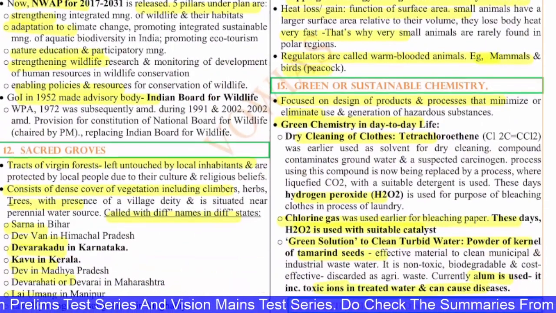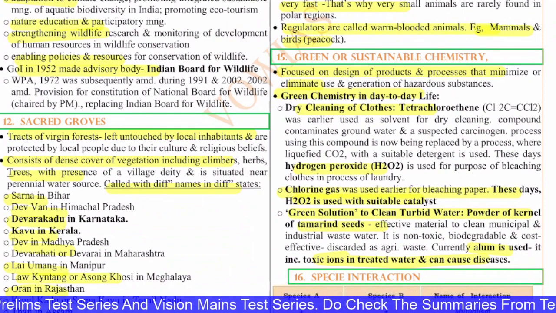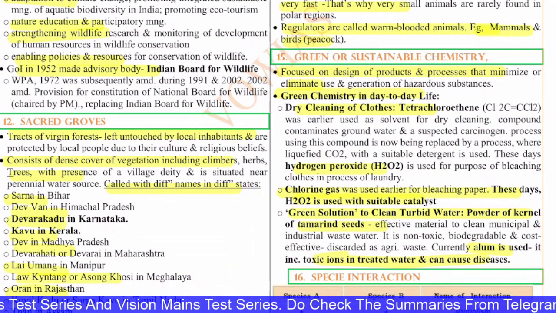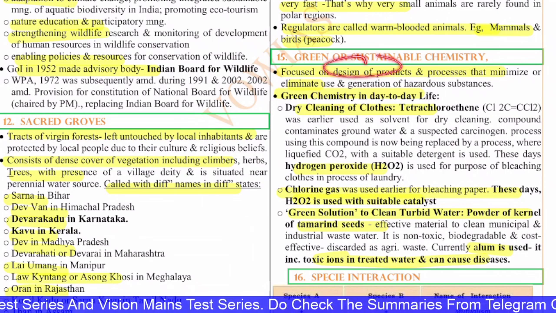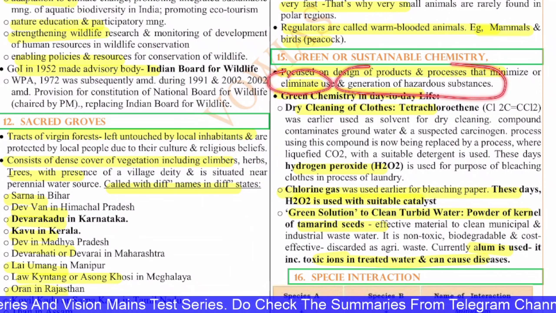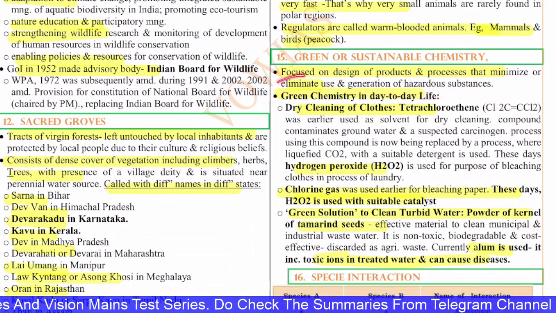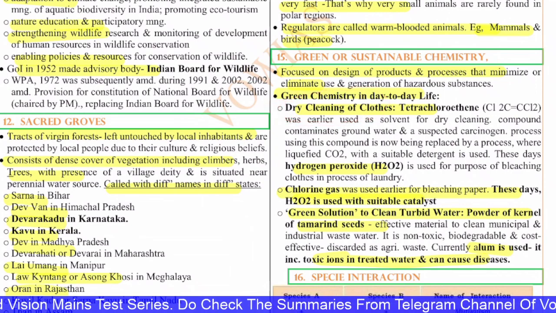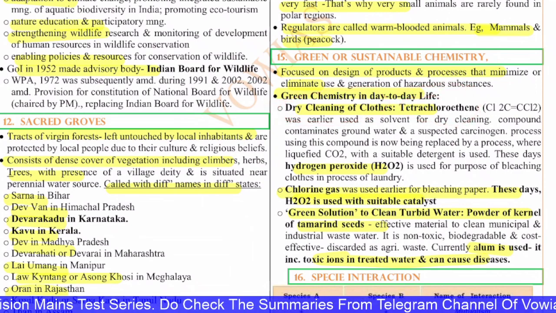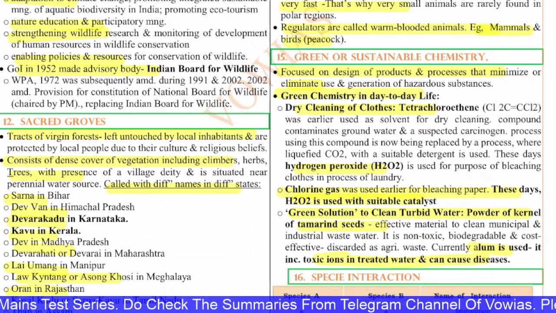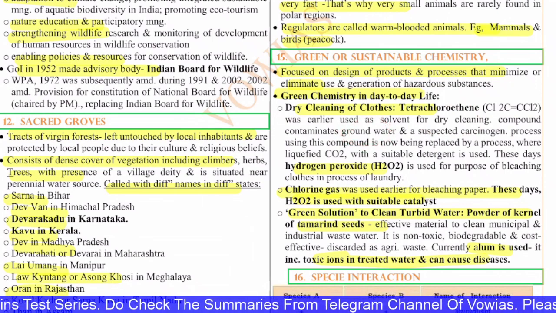Next, the 15th question is with regard to green or sustainable chemistry. Green or sustainable chemistry focuses on the design of products and processes that minimize or eliminate the use and generation of hazardous substances. Green chemistry in day-to-day life: the dry cleaning of clothes, with tetrachloroethene. It was earlier used as a solvent for dry cleaning. The compound contaminates groundwater and is a suspected carcinogen.